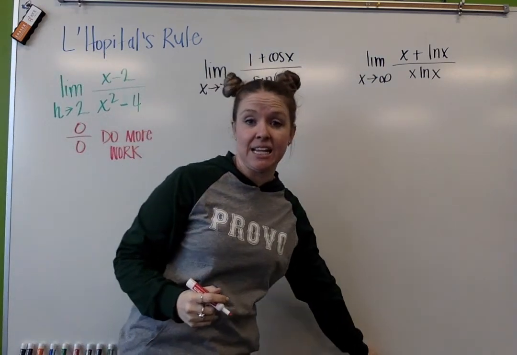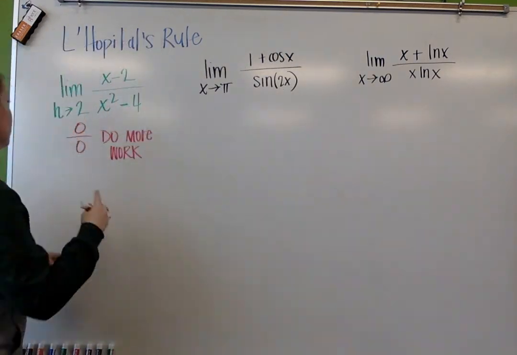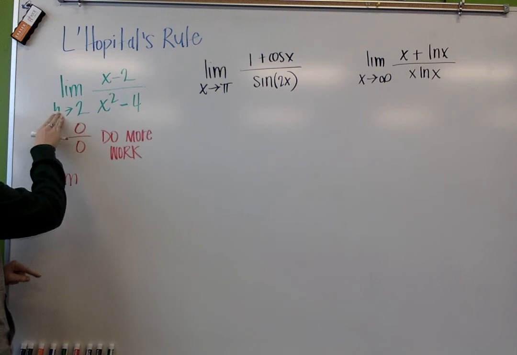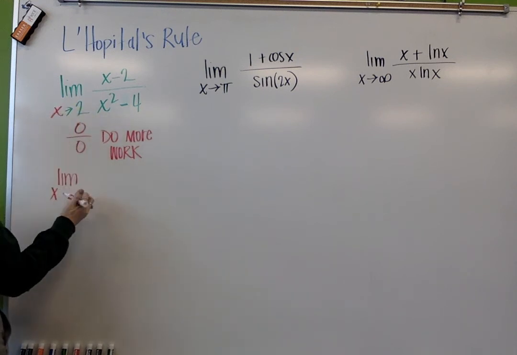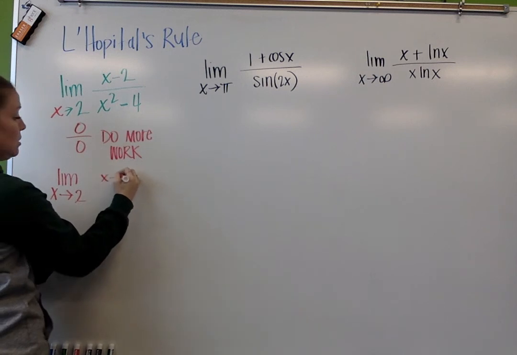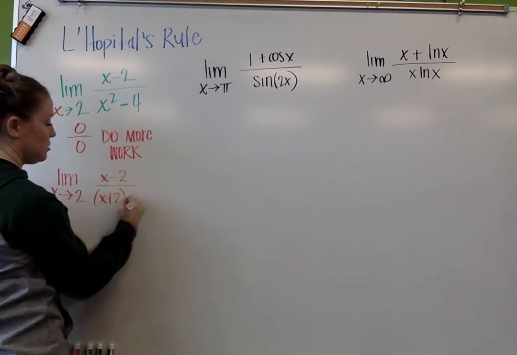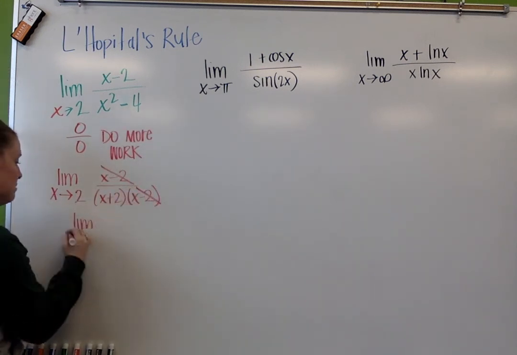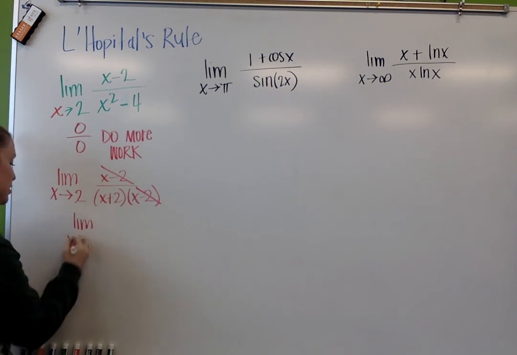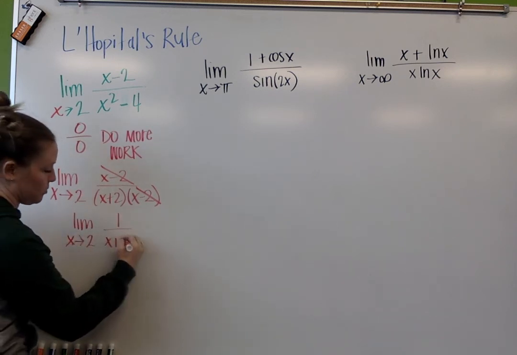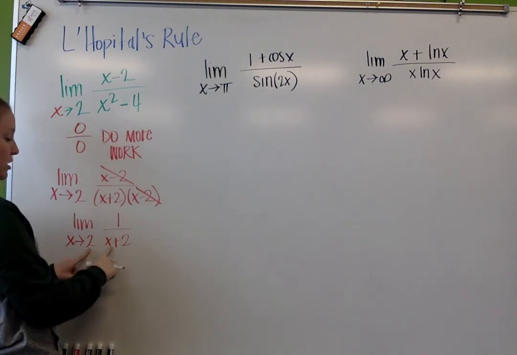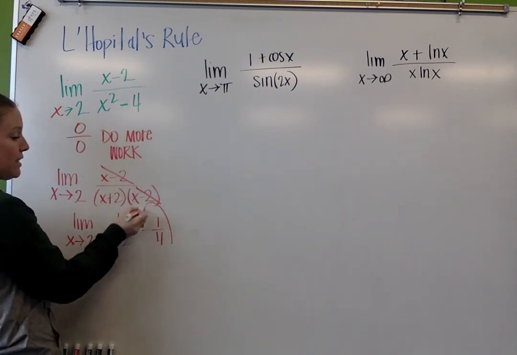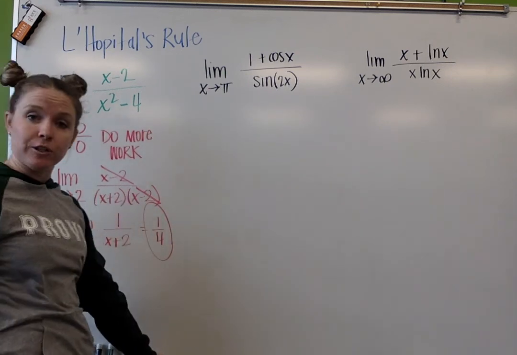And for us, in this case, that meant we were going to factor. So I factored the denominator. That shouldn't be an h, that should be an x. X approaches 2. That's going to give me x plus 2 times x minus 2. I reduce there, and I'm left with the limit as x approaches 2 of 1 over x plus 2. So if I plug 2 back in now, my limit equals 1/4. So this is how we did our limits at the beginning of first term.